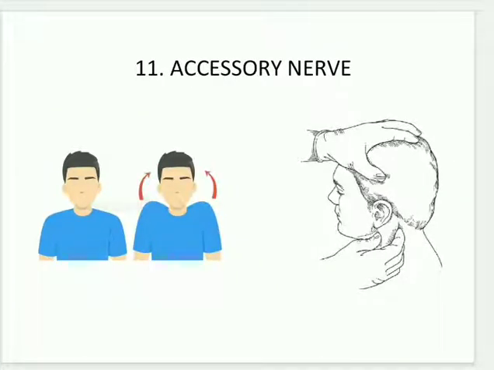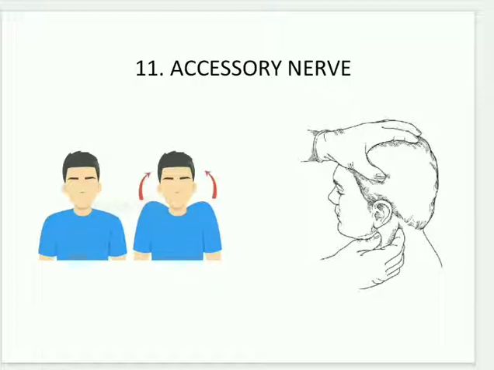Accessory nerve, it can be examined by two muscles, trapezius muscle and sternocleidomastoid. In trapezius, the therapist will ask you to shrug your shoulders up and push up against the therapist's hand. The therapist will pull down, but the patient should shrug the shoulders and push up against the therapist's hand. Then you need to do it bilaterally and compare the power on each side.